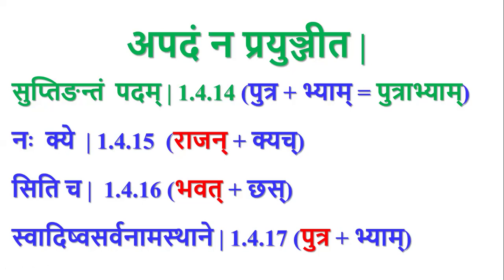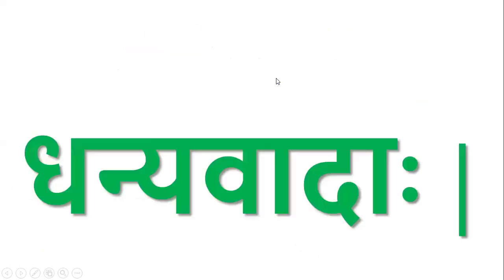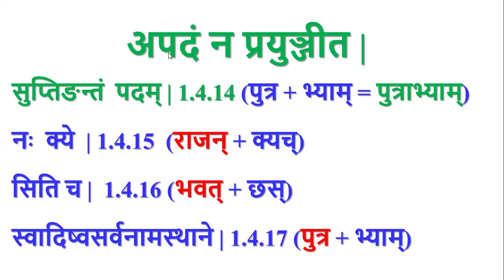For derivation of the words, that sangha is required. Otherwise, since this is a pada bhavat or this is a pada putra here, we cannot use this in language. So subantam and tingantam are the words which are used in the language, which is meant by this statement apadam na prayunjita. Okay, this is about these 4 sutras.